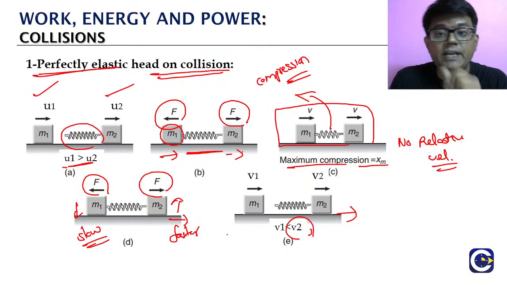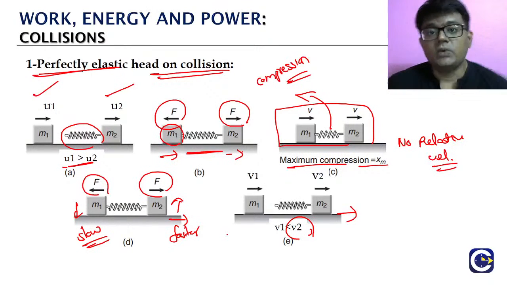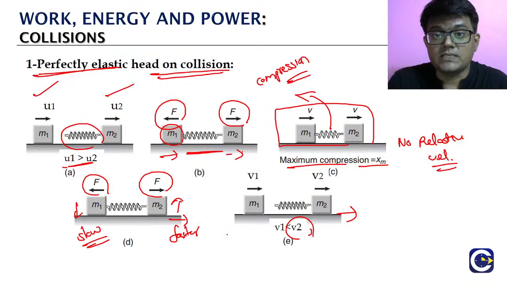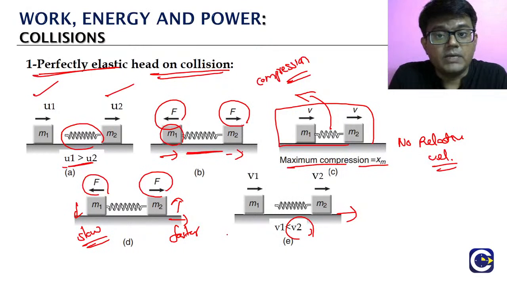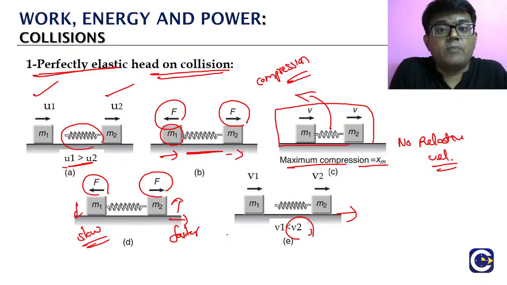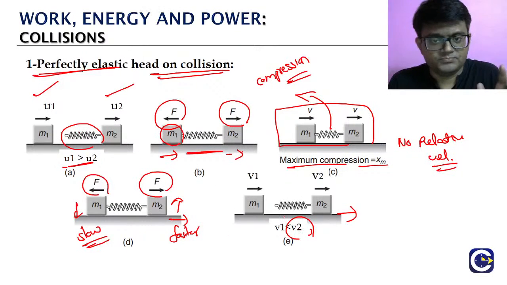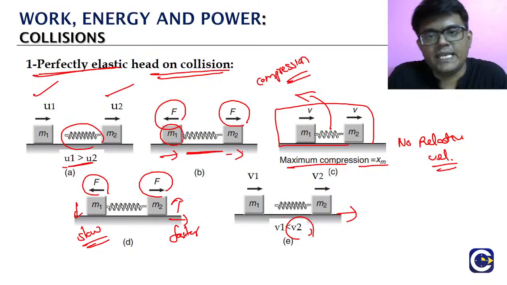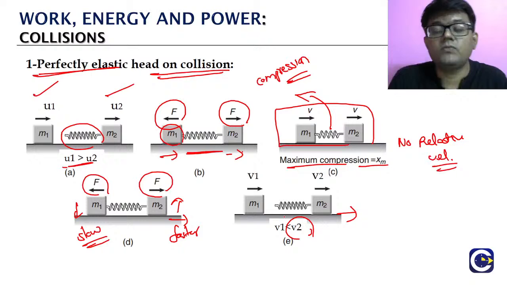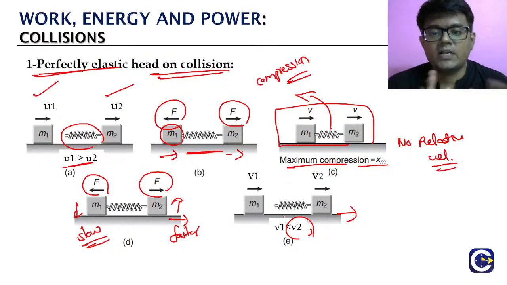Okay. Now here the point I said, right? What are the two things that we need to remember here? One, during the collision, kinetic energy will not be conserved. Why? Because some amount of kinetic energy is changed into that elastic energy. But is it going to remain in that form? No. It will come back to the original shape, means it will give back. So that is the reason why the initial kinetic energy will be equal to the final. Just like you think of a spring, right? When the spring comes back to the natural state, the spring will not hold any energy. That's it. So this is how we can visualize a perfectly elastic head-on type of collision.